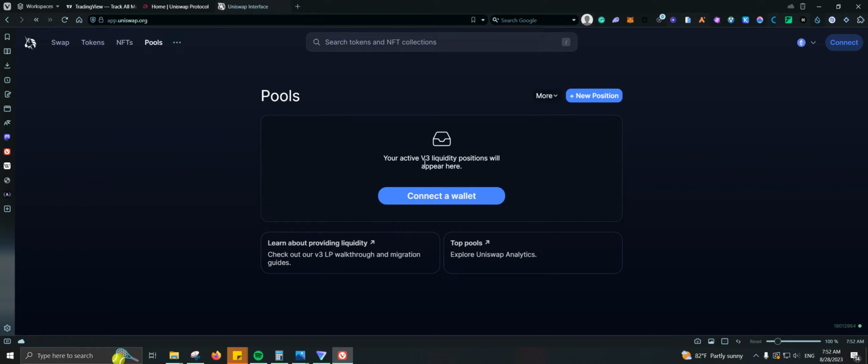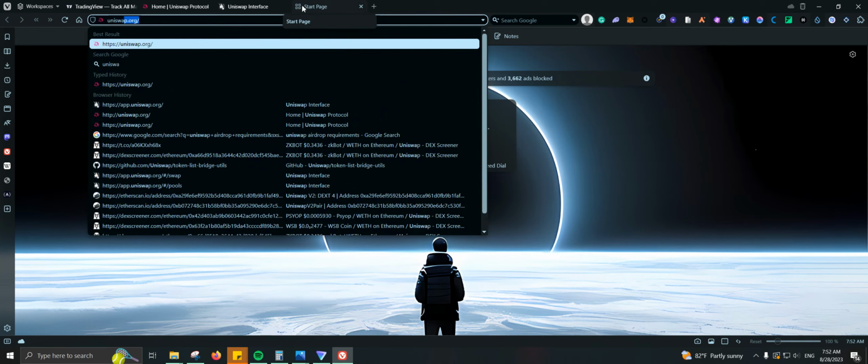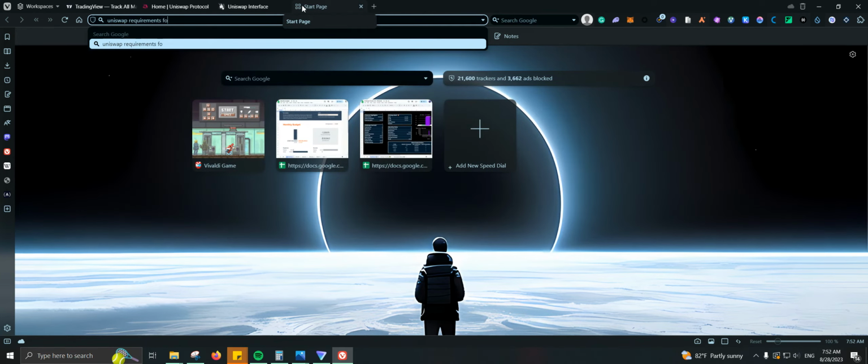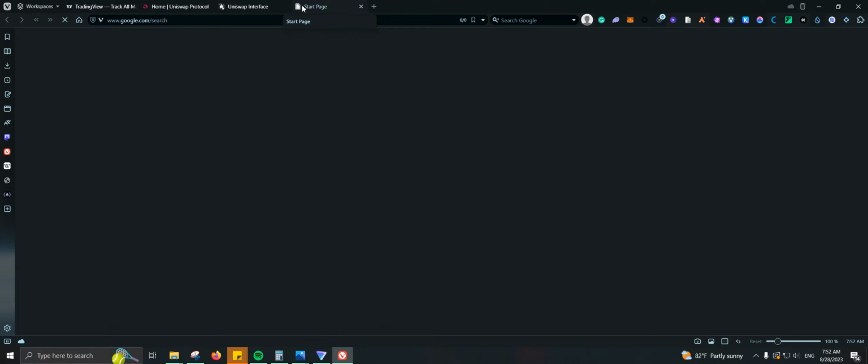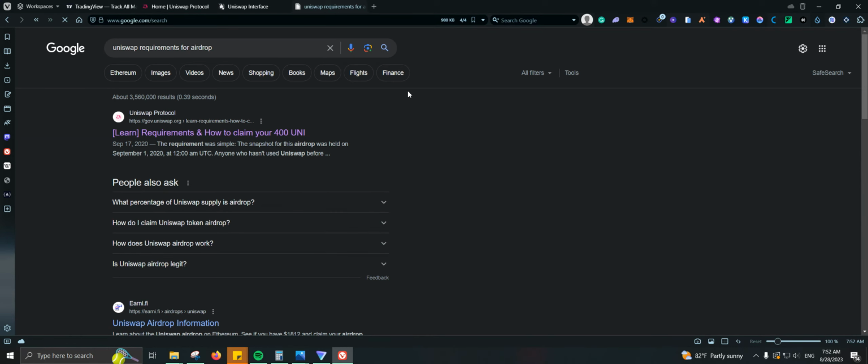If it is a blockchain, again, just use the blockchain, just use as many protocols as possible, add volume, and get involved with it, be consistent so they can see that you're actually coming back to it, taking a transaction today, taking another transaction in a few days. You're actually being a real user. And usually what we also use is other requirements. So we can take a look at, let's see, Uniswap requirements for airdrop. Let's see if we can find that information.